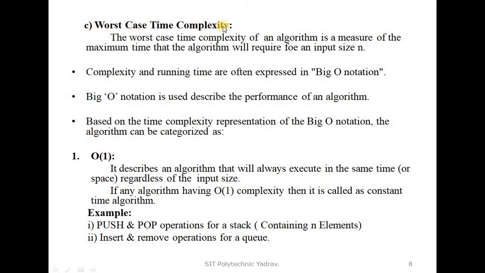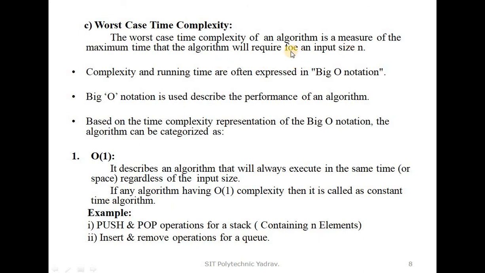Third, worst case time complexity. The worst case time complexity of an algorithm is a measure of the maximum time that the algorithm will require for an input size n.